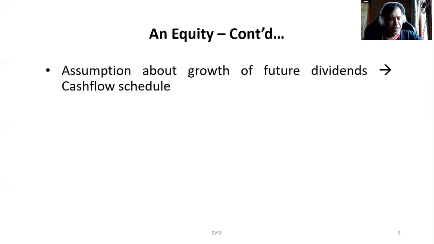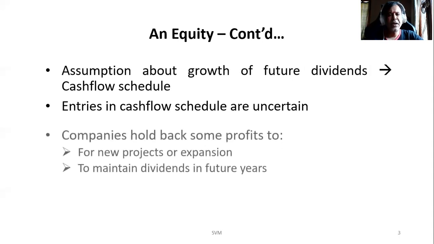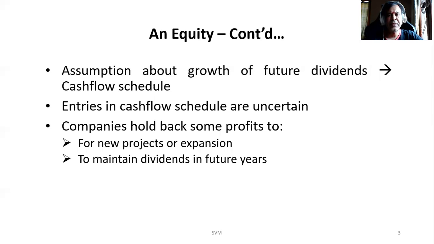Then, for making a cash flow schedule for such equity dividend payments, we always assume a growth in percentage. Based on the growth in percentage, we consider the expected dividend for the future. So the entries in the cash flow schedule are uncertain. They are not clear-cut figures. Depending on the growth and the performance of the company, and whatever information is available, we may prepare a cash flow schedule.